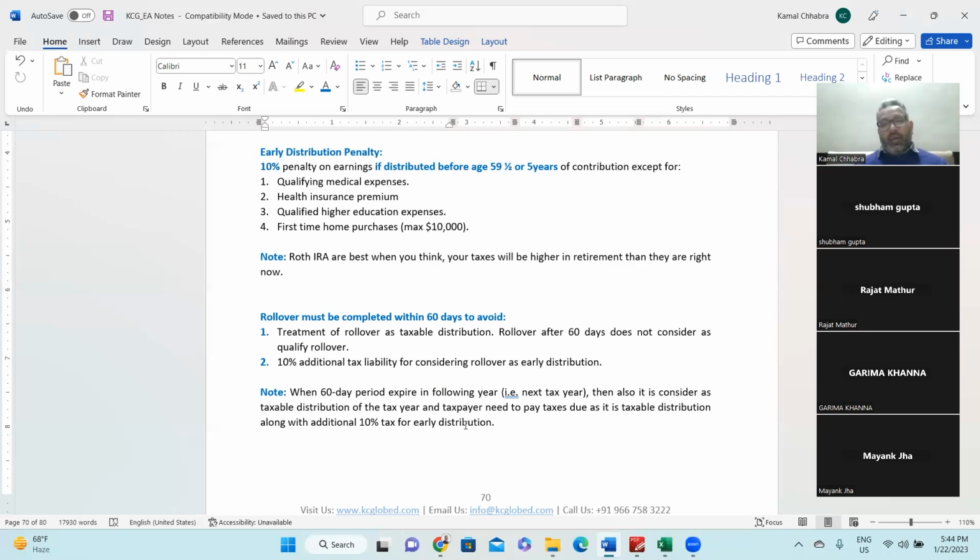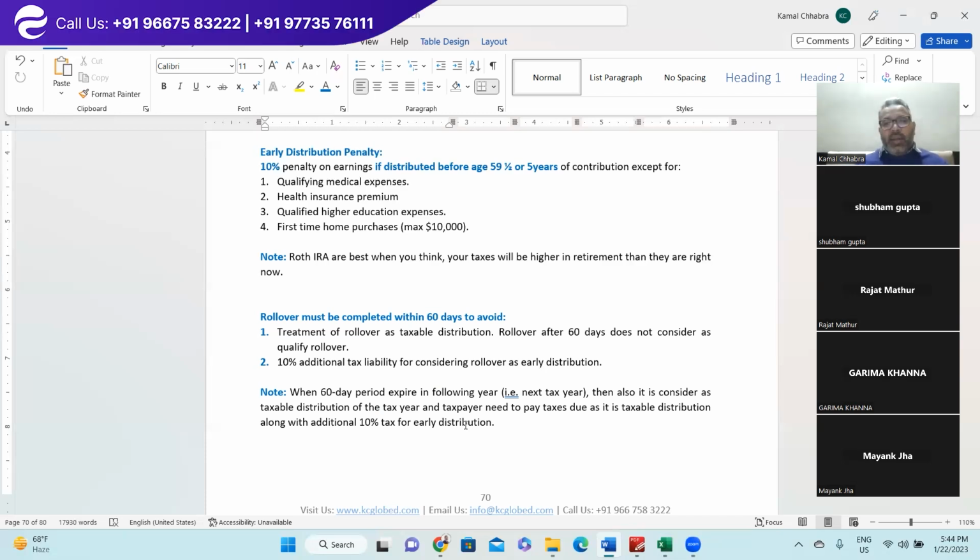year's income, right? For example, on 1st December 2022, you plan to roll over from a traditional deductible IRA to the Roth IRA, and you have withdrawn the amount from the deductible traditional IRA. Now you have to deposit this amount as a rollover in the Roth IRA on or before 30th January 2023. If you have deposited in the Roth IRA on or before 30th January 2023, then it is considered a rollover, right? And then the rollover principle will apply, which we have discussed above.